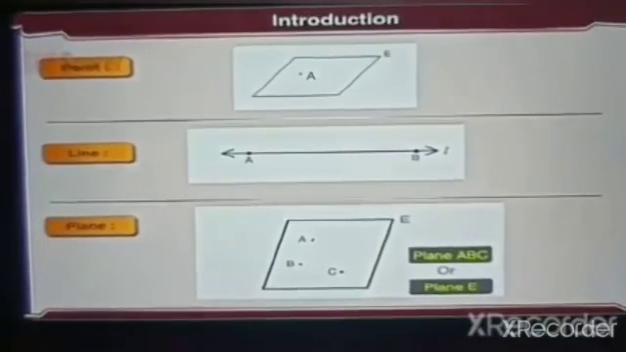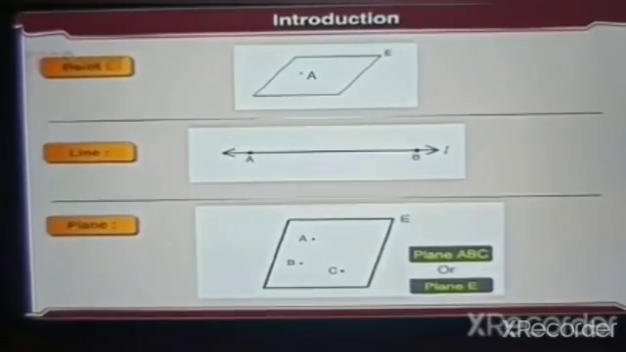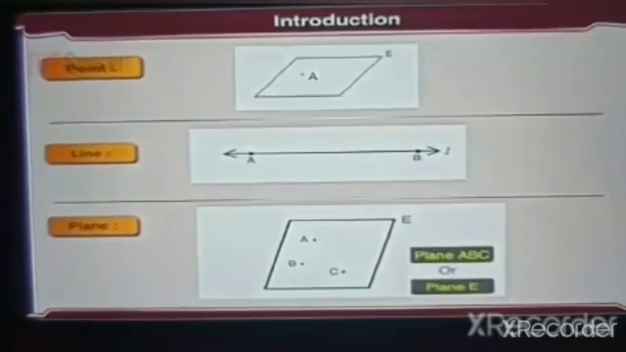Now, let us learn some postulates regarding points, lines and planes.